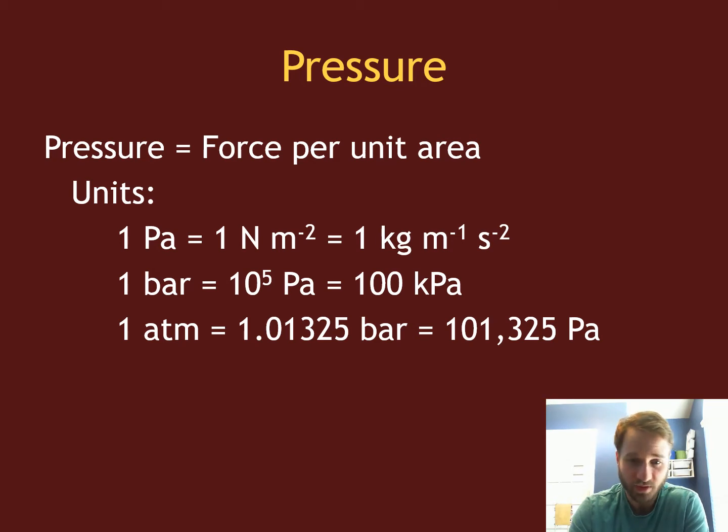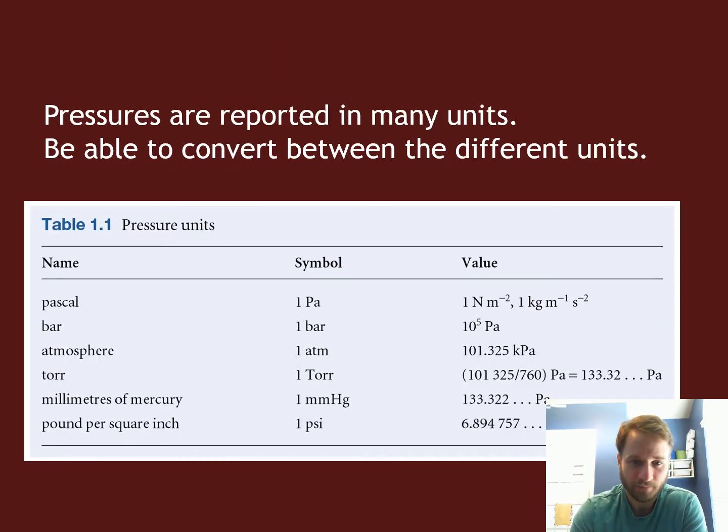You can also use things like bars, or kilopascals, or atmospheres, or torr. There are a lot of units for pressure, PSI, and at times we're going to have to convert between some of these. You don't have to memorize conversions. You'll just look them up in a table, or if you're doing homework, look them up in the book or on the internet. But just keep in mind there are a bunch of different units for pressure, and which you want to use in an equation depends on what everything else is given, okay?